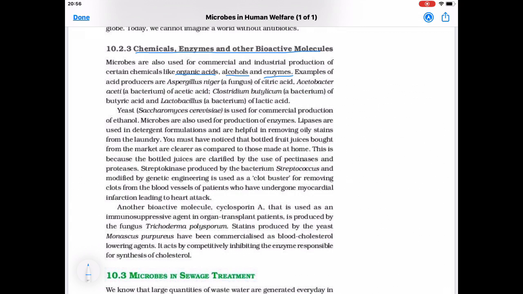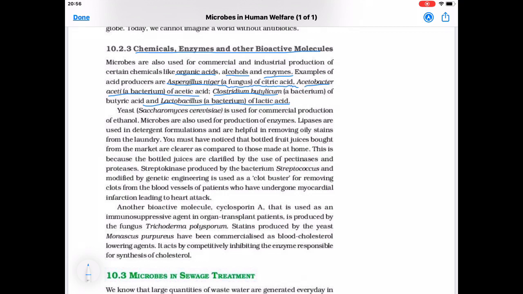Examples of acid producers are Aspergillus niger, a fungus which produces citric acid, Acetobacter aceti, a bacterium which produces acetic acid, Clostridium butylicum, a bacterium which produces butyric acid, and Lactobacillus, a bacteria which produces lactic acid.